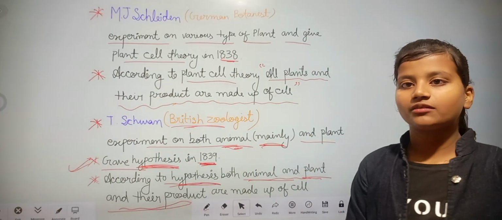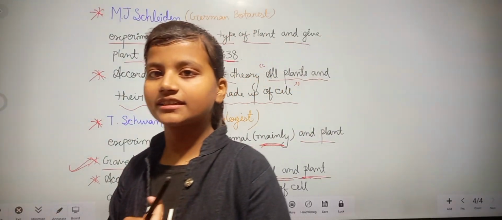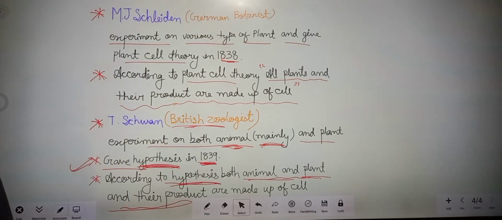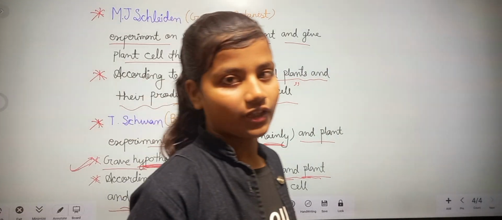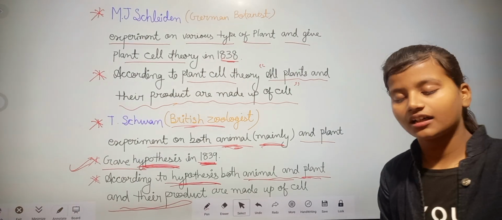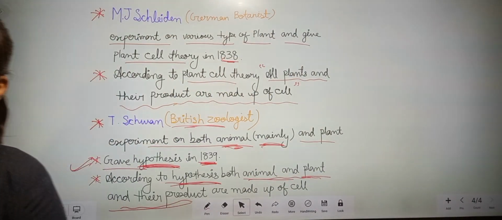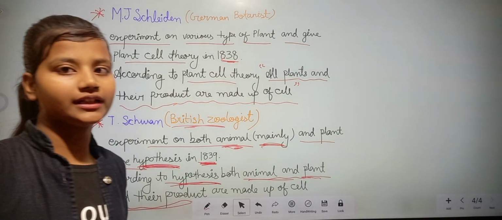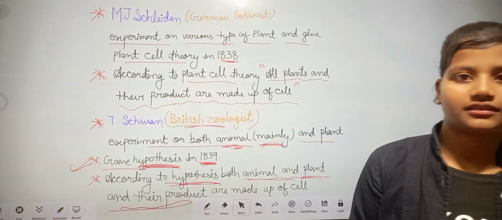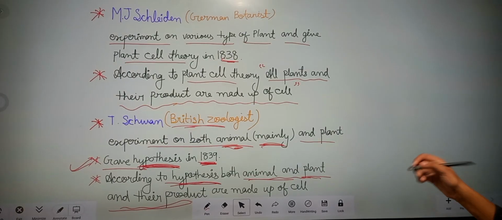Cell theory was given by two scientists. The first scientist's name was M.J. Schleiden and the second was T. Schwann. M.J. Schleiden experimented on various types of plants and gave the plant cell theory in 1838.